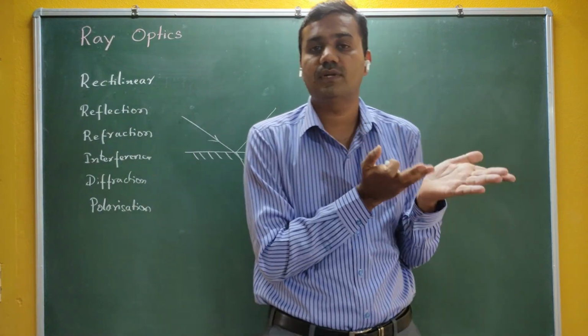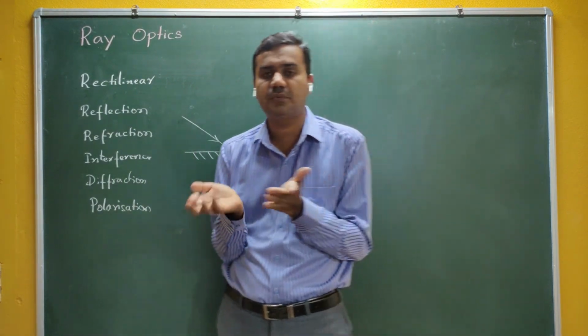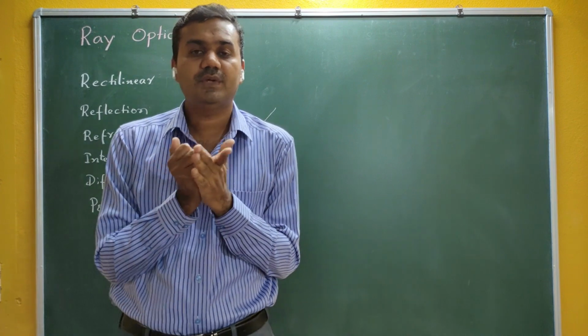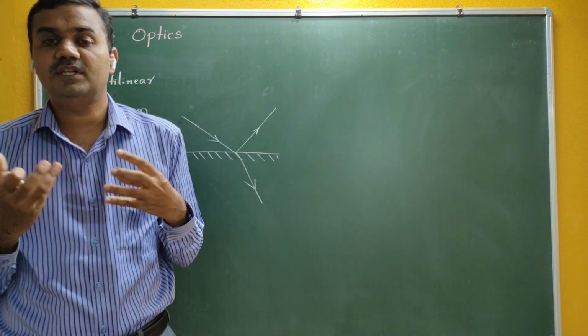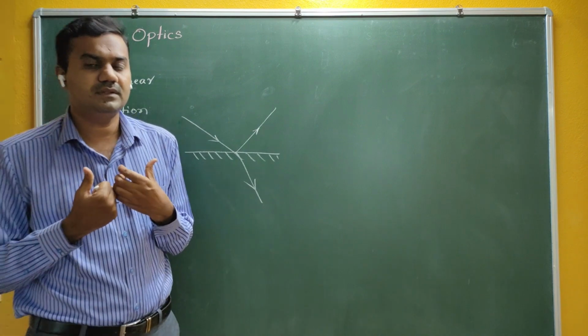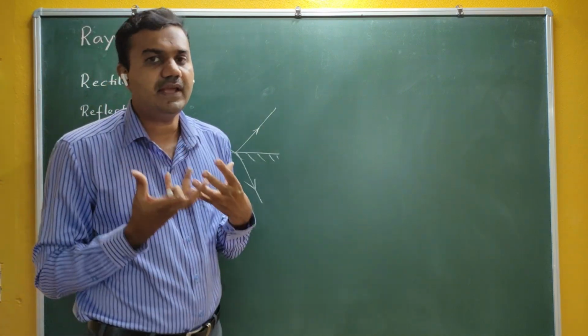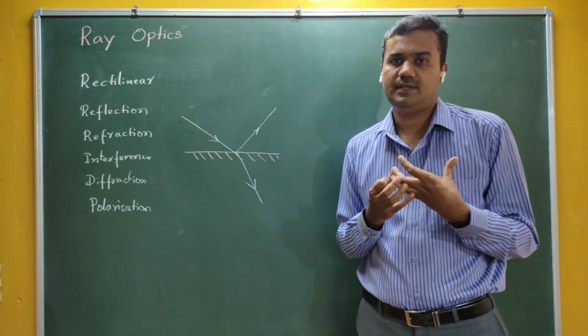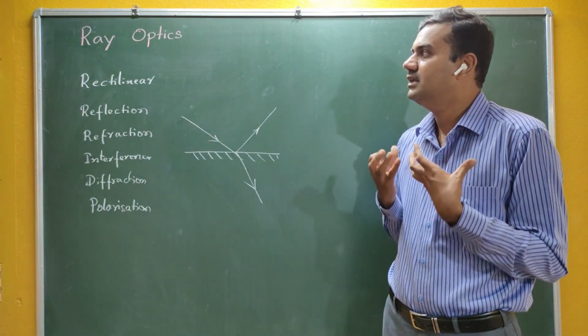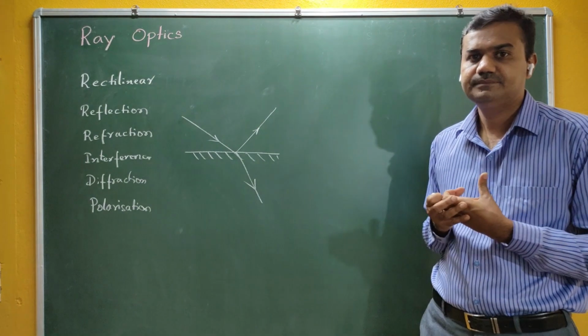We can say that the focal length is half of the radius of curvature. We can explain phenomena like dispersion and scattering by considering a straight line, a single ray. Therefore, we call it ray optics.